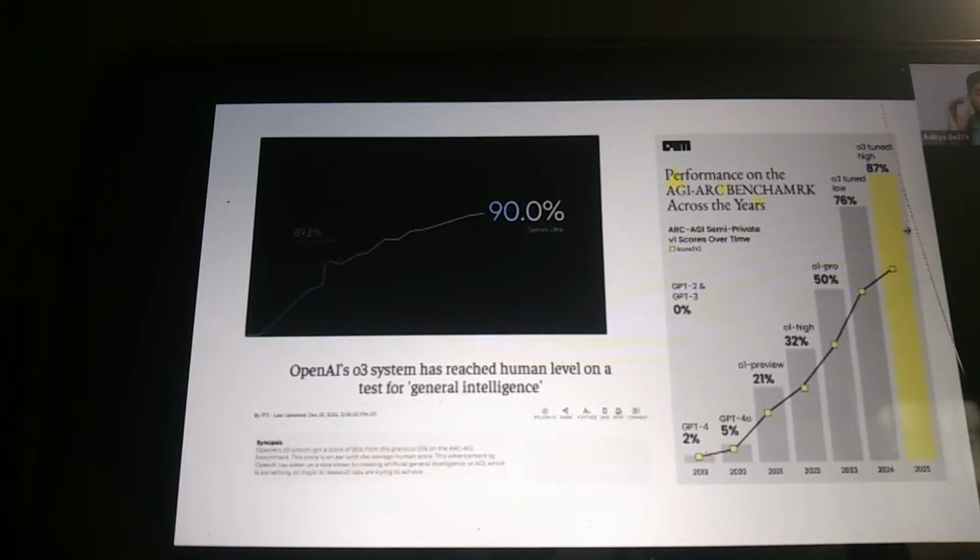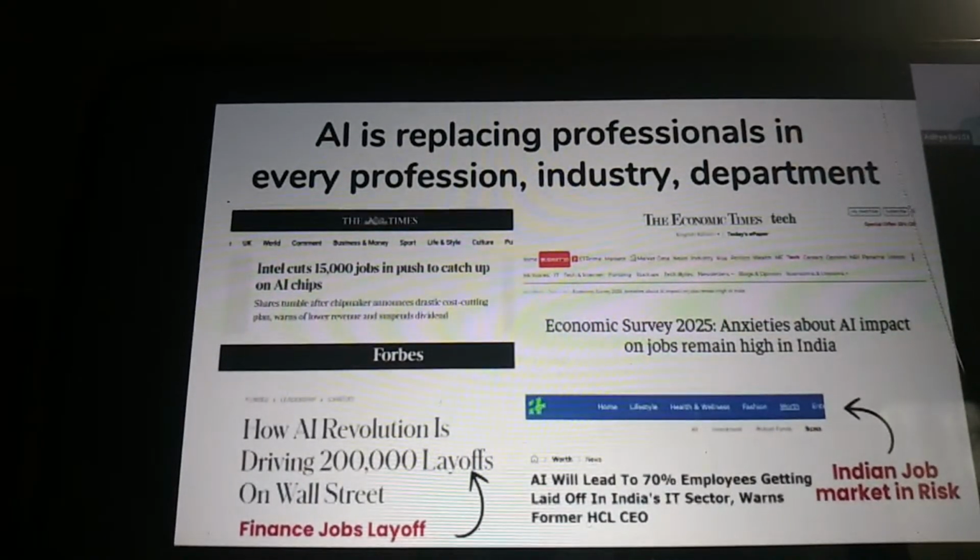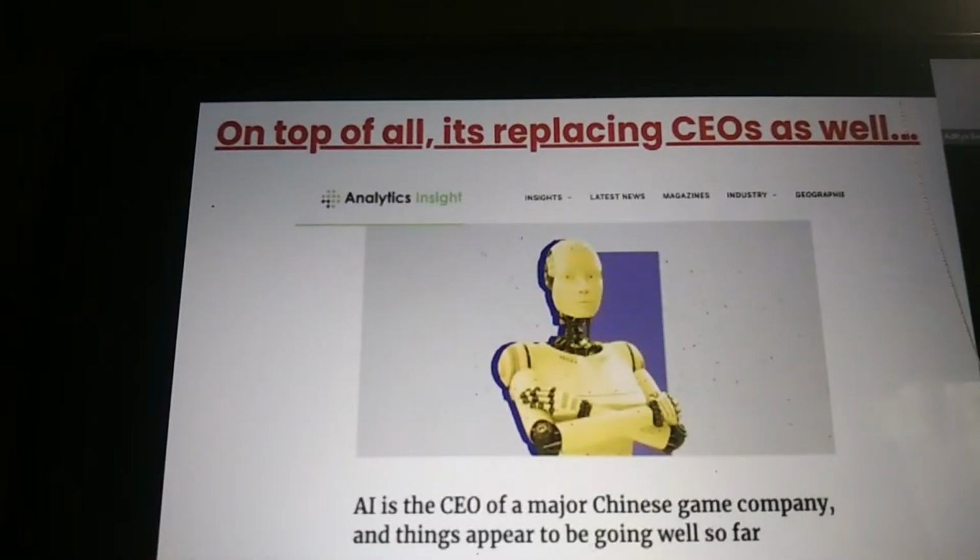Just imagine what is going to happen by end of 2025. We are going to have AI which is smarter than human beings. At that time, best of luck getting a job and getting paid. That's how scary fast the progress is in the world of AI. We are seeing it right in front of us in the job market: Meta is laying off, and large companies like Infosys and Wipro are laying off their employees left, right, and center because AI is replacing professionals in every department, every industry, and everywhere. AI is cutting jobs even in physical hardware. Lakhs of people getting laid off has become a common phenomenon.